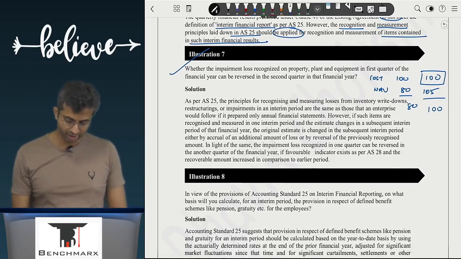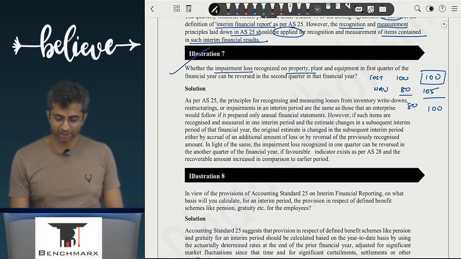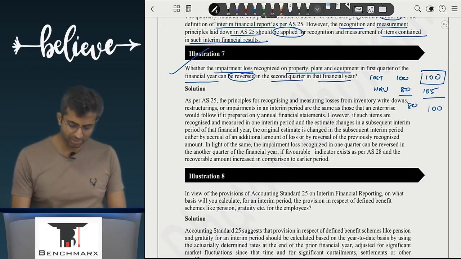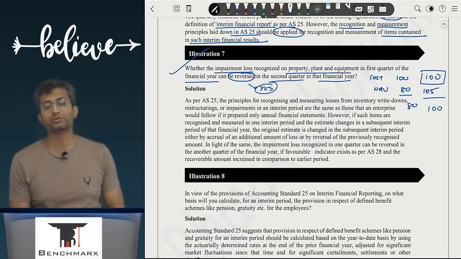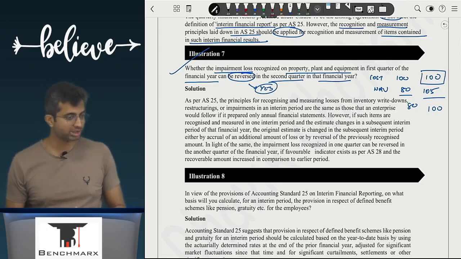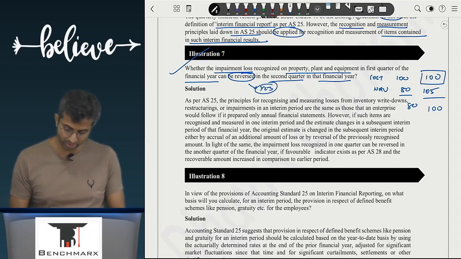So over here, whether the impairment loss recognized on property, plant and equipment in the first quarter of the financial year can be reversed in the second quarter in that financial year. Can it be reversed? Yes. If it can be reversed over 2 financial years, it can also be reversed over 2 quarters. However, as per AS 28, there will be certain rules which will be given for reversal. If those rules are met, then reversal is very much possible.